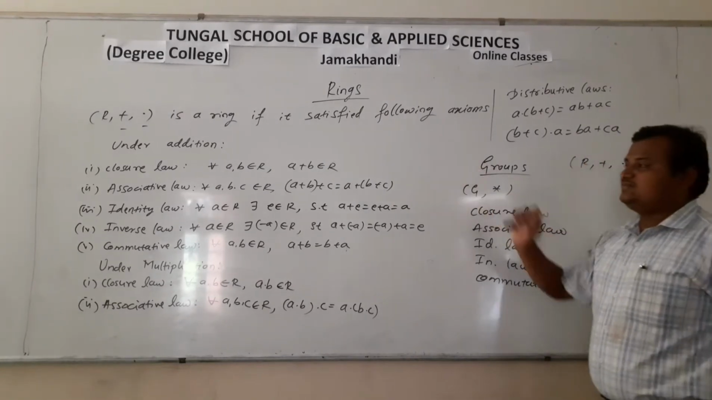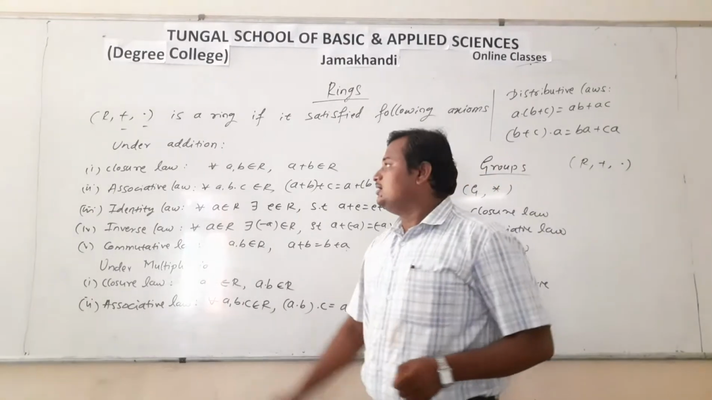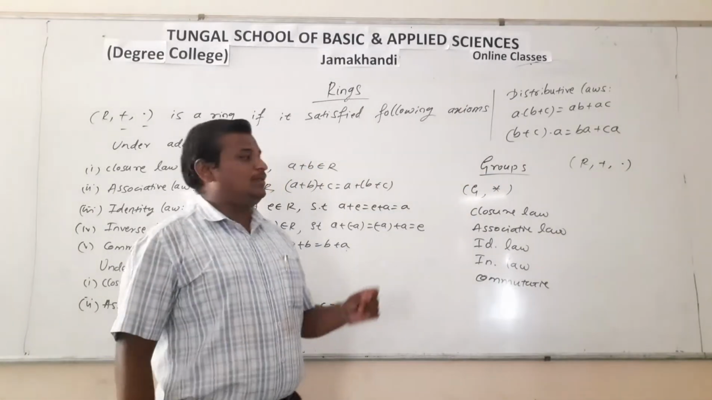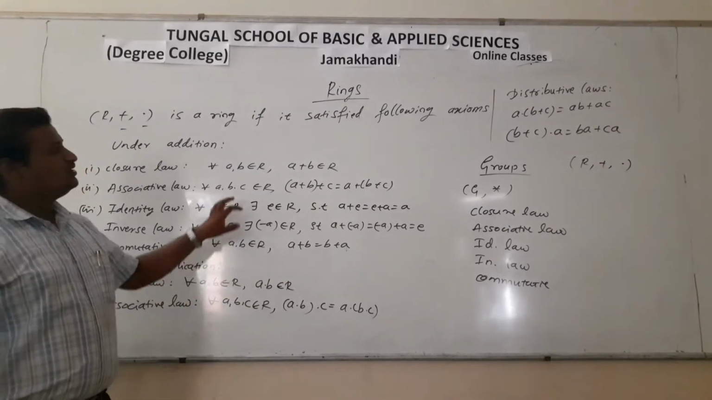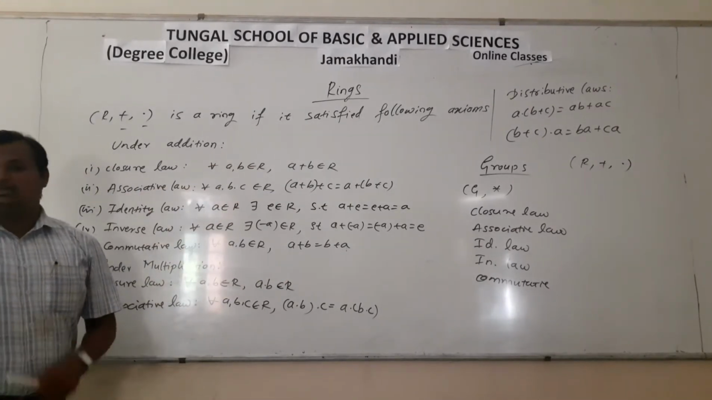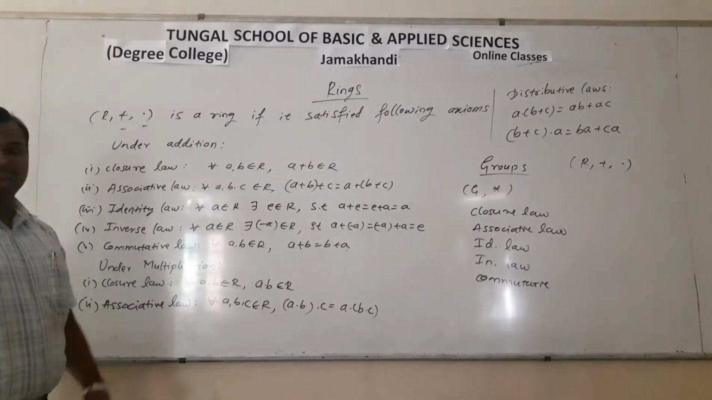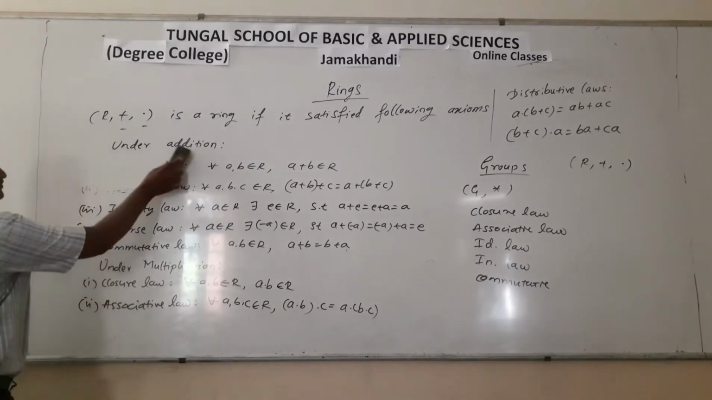So this is the definition of rings. Every ring is an abelian group under addition and it is a semigroup under multiplication. So this is the definition of rings. Let us go through some examples regarding rings.